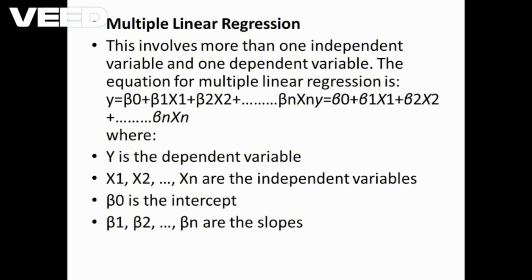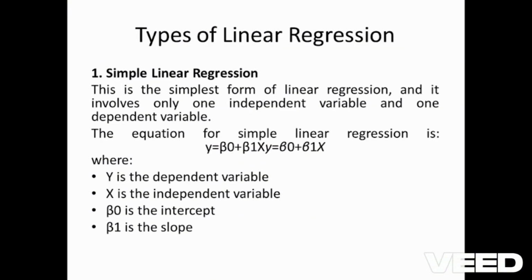Multiple linear regression. This involves more than one independent variable and one dependent variable. The equation for multiple linear regression is y = b0 + b1x1 + b2x2 + ... + bnxn. So there will be multiple independent variables and there will be one dependent variable. Here also b0 is the intercept and b1, b2 up to bn are the slopes.